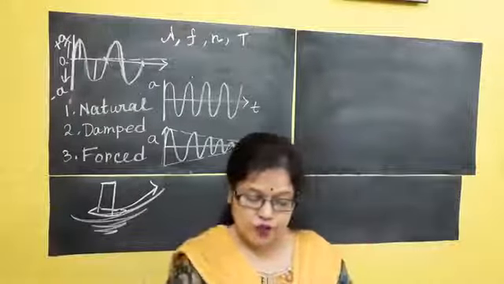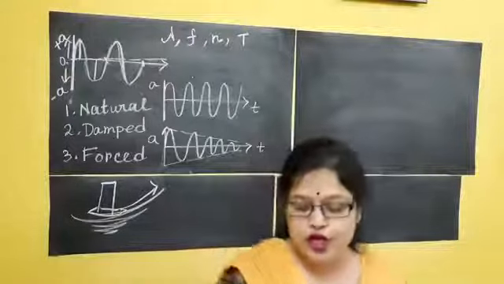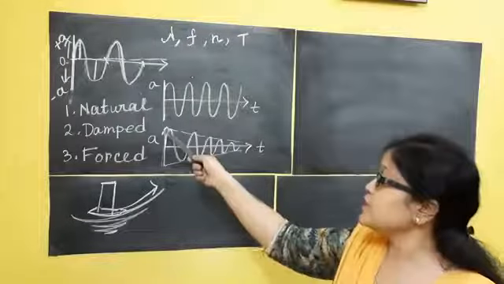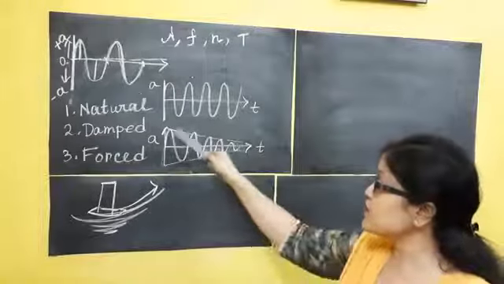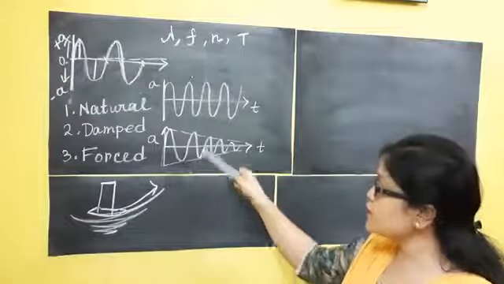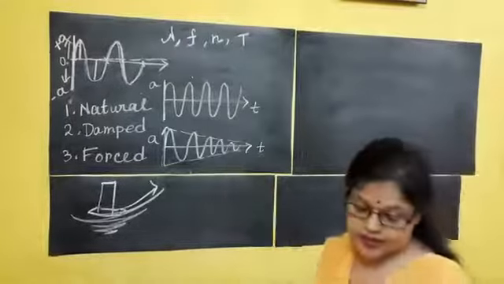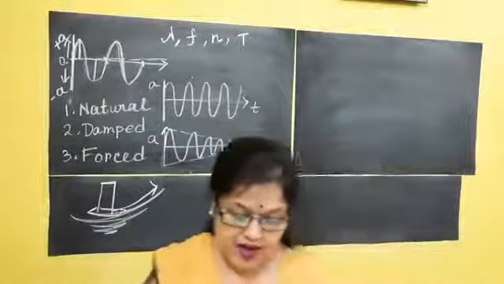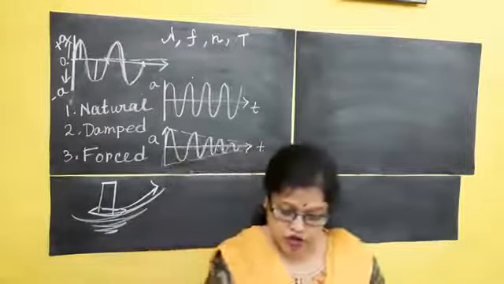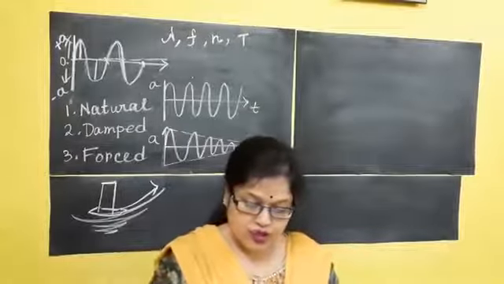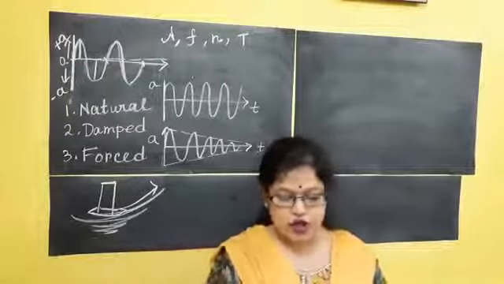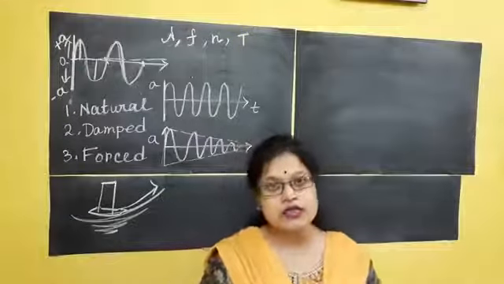The amplitude of the motion decreases due to frictional force. See, the amplitude is continuously decreasing, the distance from the mean position is continuously decreasing. The rate at which energy is lost by the vibrating body to the surrounding depends on the nature of the surrounding, viscosity and density.